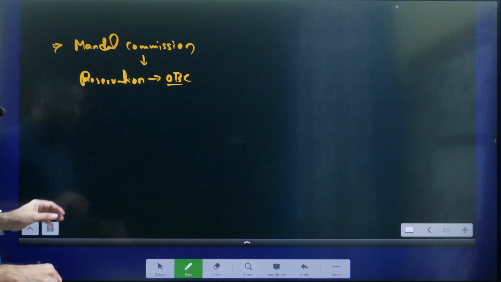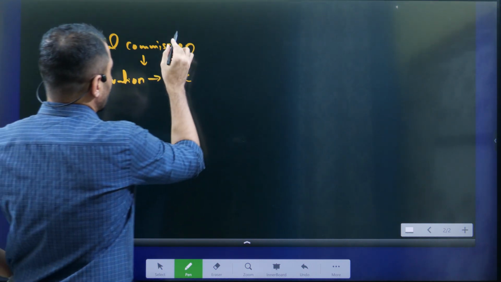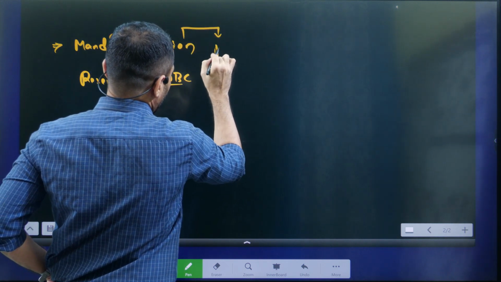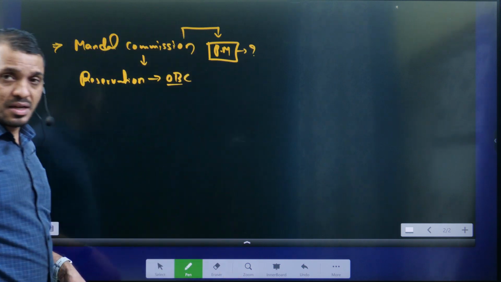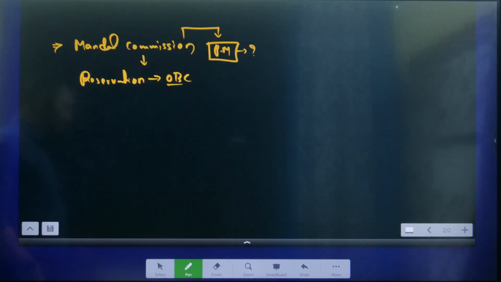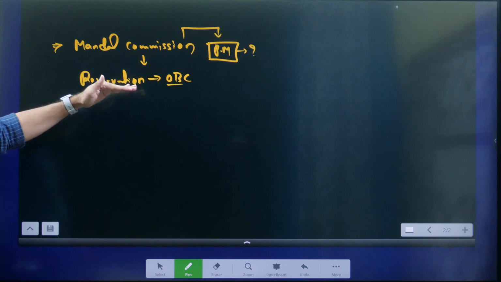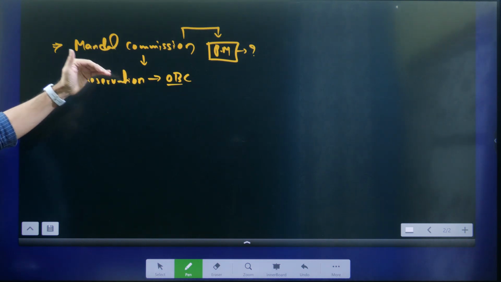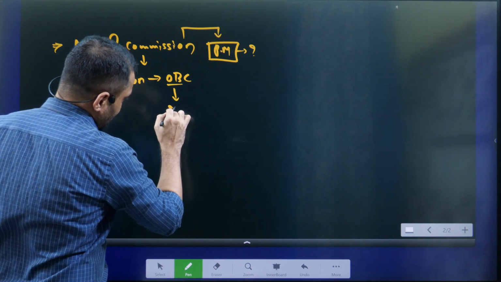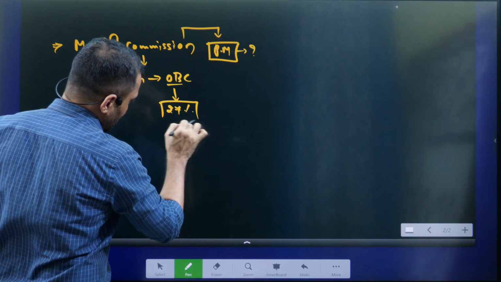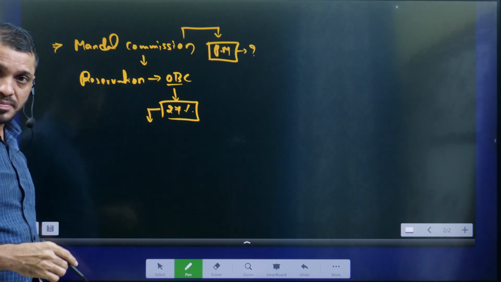Now tell me, students, who was the Prime Minister who implemented the Mandal Commission report? Tell me, students. When the Mandal Commission recommended this OBC reservation, at that time 27% OBC reservation was recommended and it was challenged in the Supreme Court.